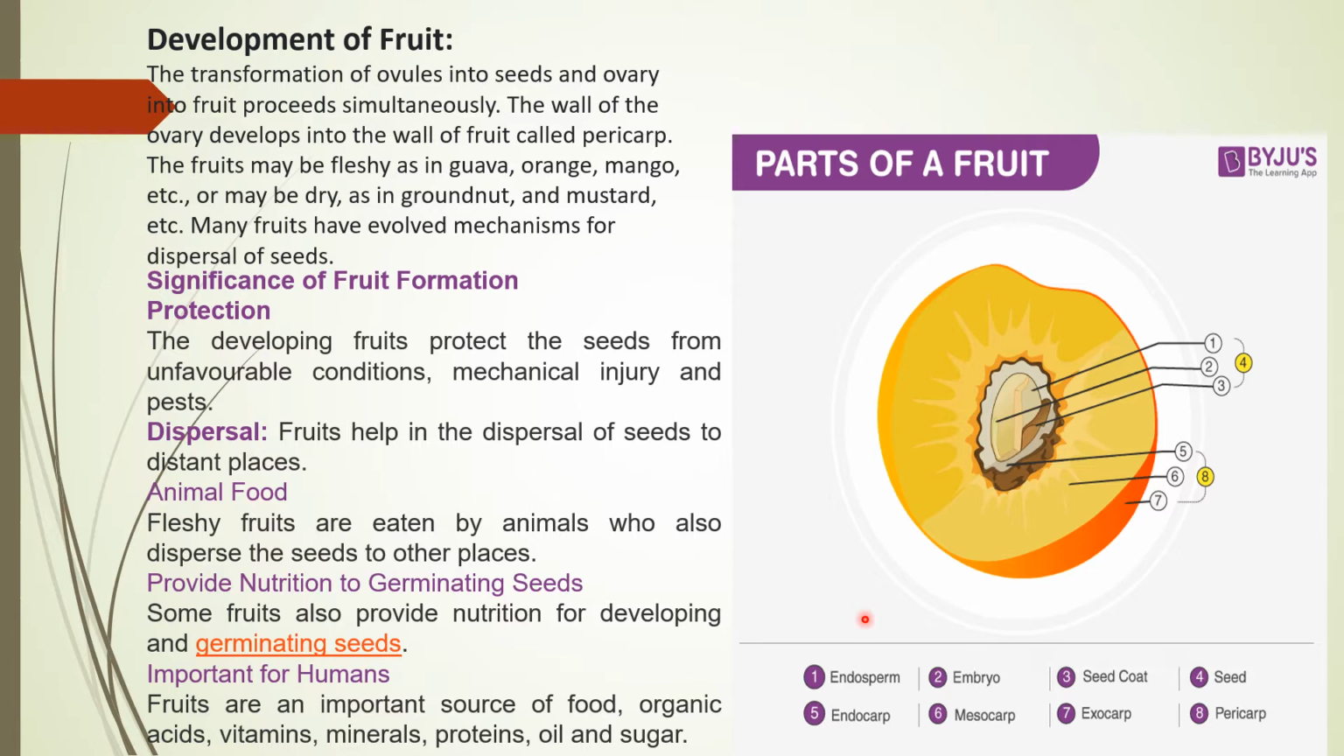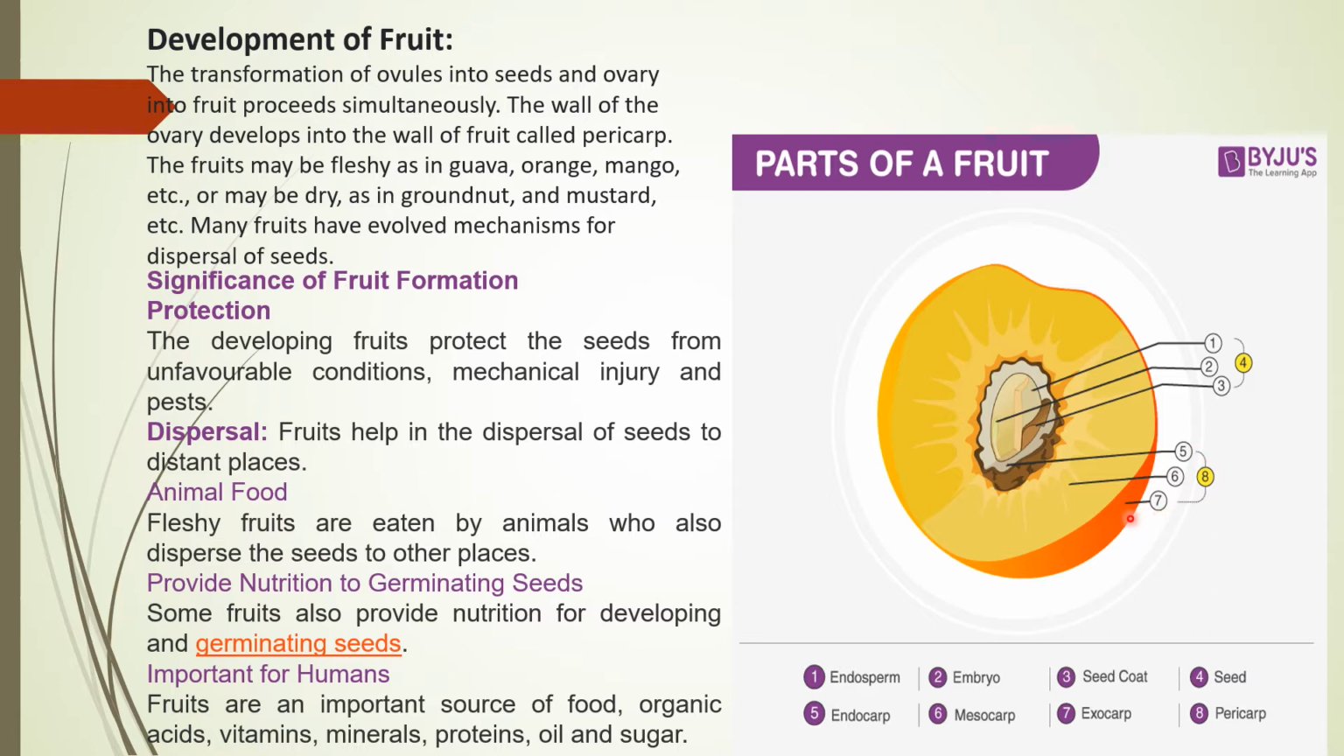basic structure. If we talk about the fruit, it has three layers: the exocarp, or you can say epicarp, mesocarp and the endocarp. These are the three layers you can see over here. The inner one is the endocarp, the middle is the mesocarp, and the outer one is the epicarp or exocarp. Combined, we call these layers the pericarp.